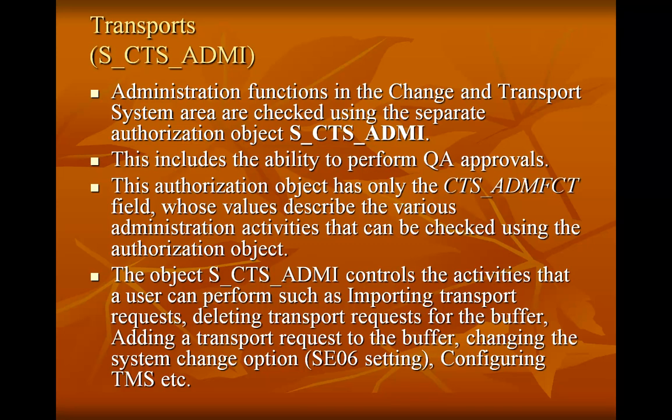The next critical object in the transport management system is S_CTS_ADMI. This is critical because this controls the transport management system configuration itself. So somebody who has access to this object with the transaction code STMS can basically go and mess up the transport mechanism. You can go and add a system into your transport landscape.